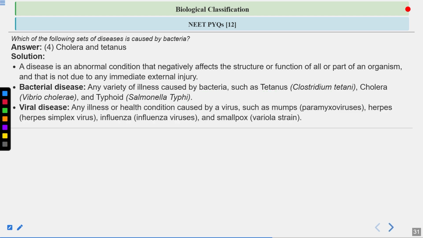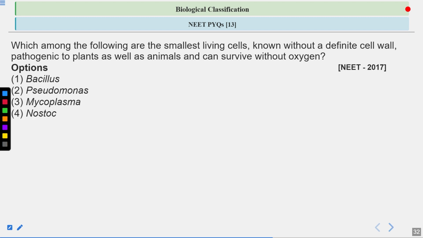There are certain viral diseases also, such as mumps. Mumps is a viral disease. Now herpes is caused by the herpes simplex virus. Influenza is a viral disease caused by the influenza virus, and smallpox is caused by the variola strain of virus.